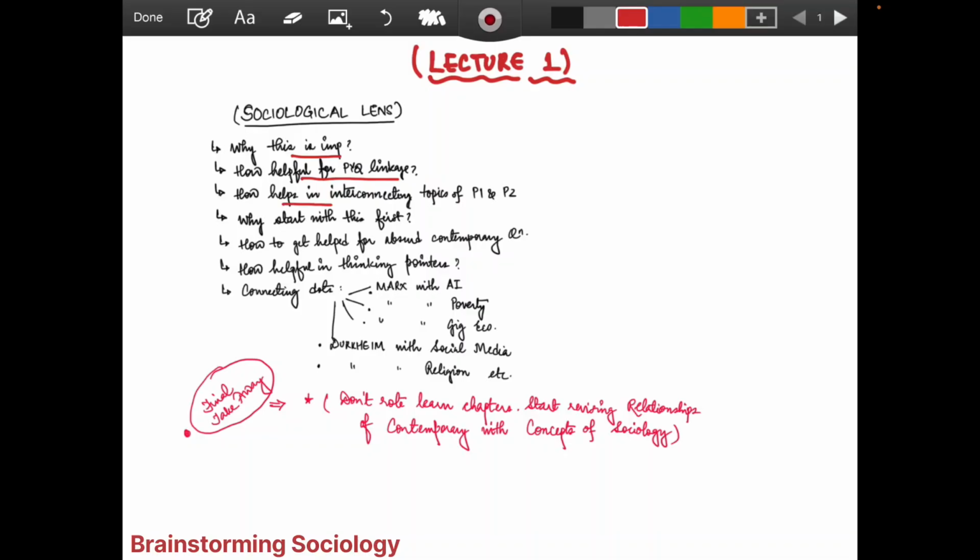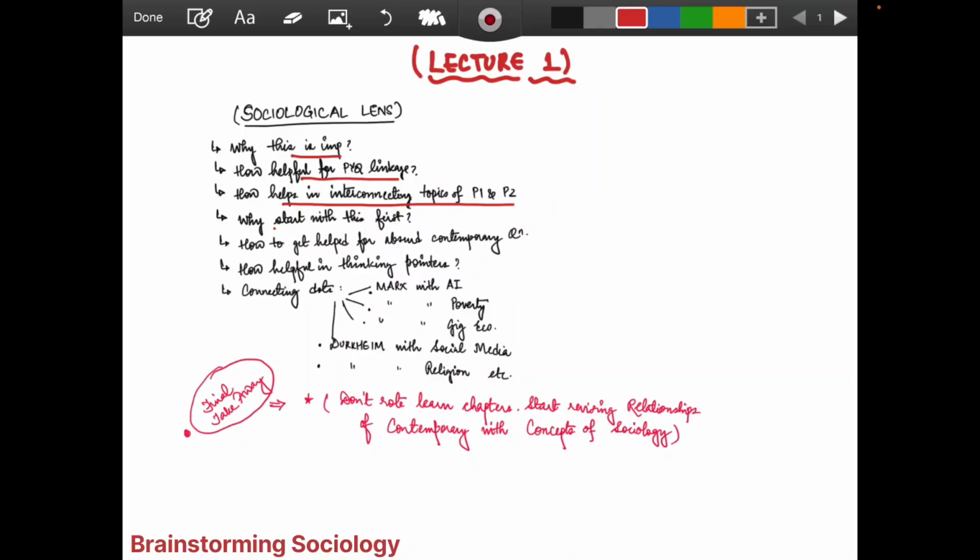It also helps in interconnecting topics of Paper 1 and Paper 2. It is to be kept in mind, nothing is in silos. We are not to look at the topics in silos. We should always interconnect one paper with the other paper and write. Because there is a defined syllabus, we know, but giving the essence of one topic in another gives the examiner the understanding that we have a good command and hold over the subject.